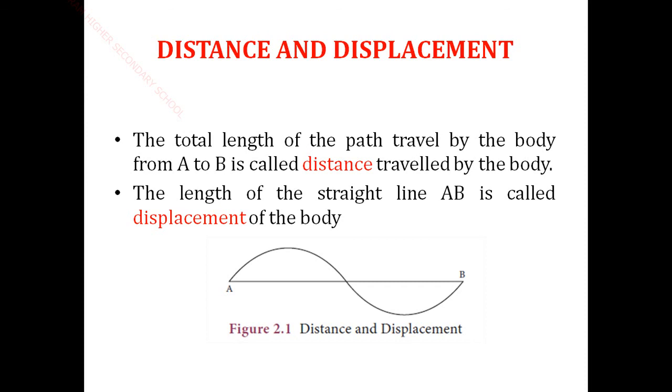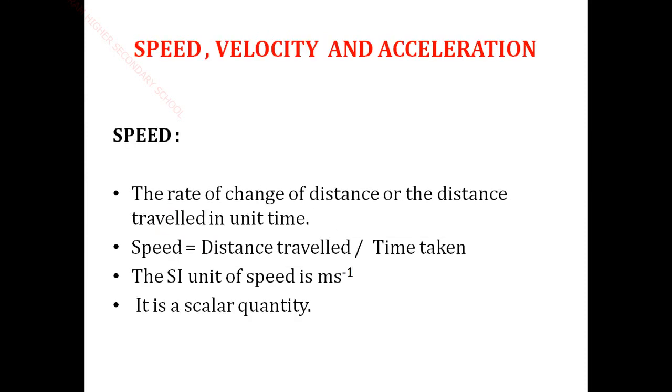So the total length of the path traveled by the body from A to B, that means distance. So the curved path we travel around, we call that distance. But the straight line from A to B, we call the displacement of the body.